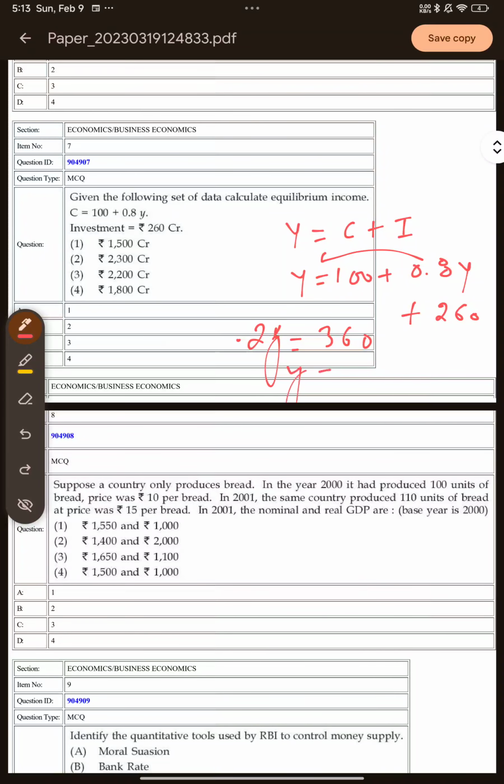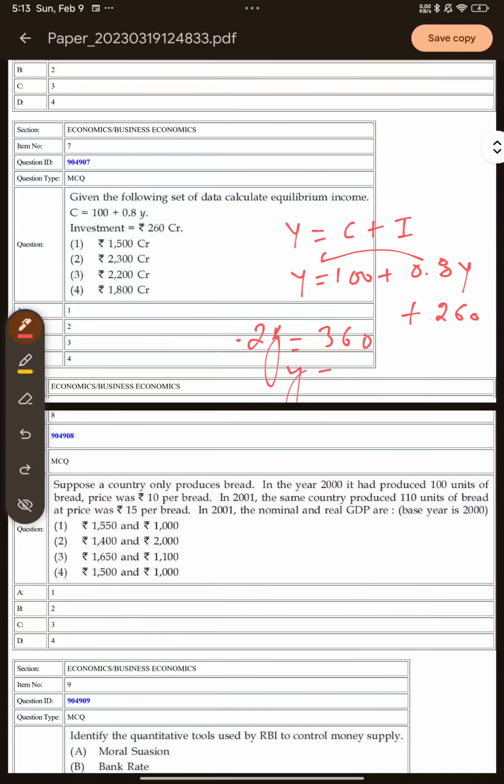Now let's move on to the next question. Let's read the question. Suppose a country only produces bread. In the year 2000 it produced 100 units of bread and the price was rupees 10 per bread. In 2001 the same country produced 110 units of bread and the price was 15 per bread. In 2001 the nominal and real GDP are, so the nominal GDP is basically the GDP at current prices. Whatever prices are prevailing in that year, on that price we calculate the GDP. So that is the nominal GDP.